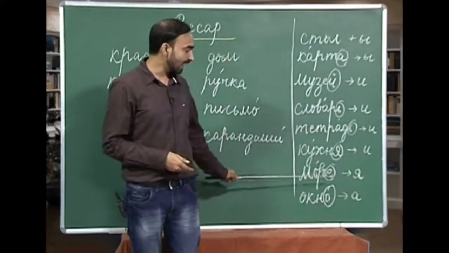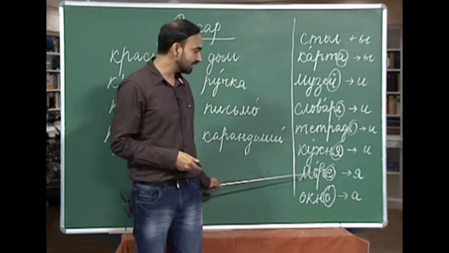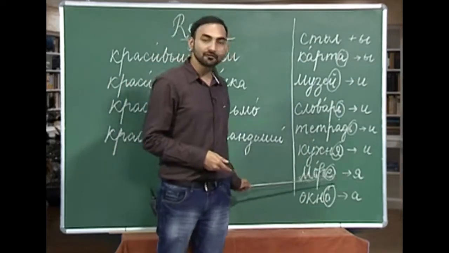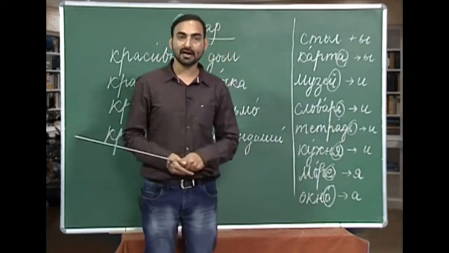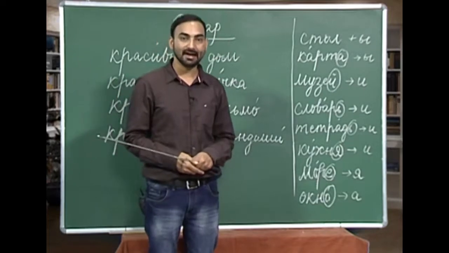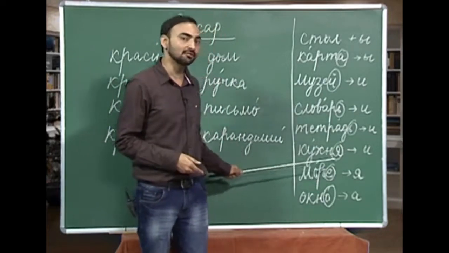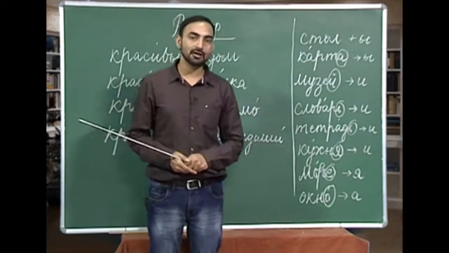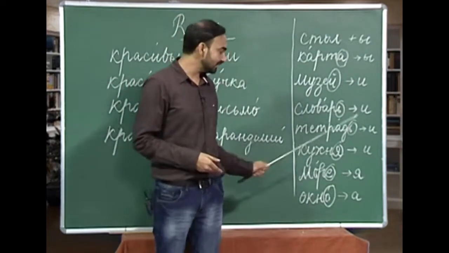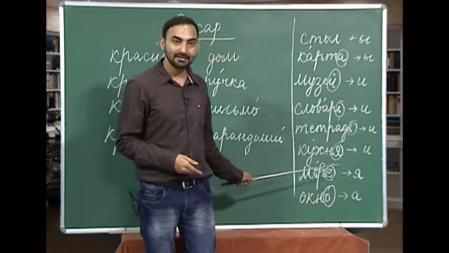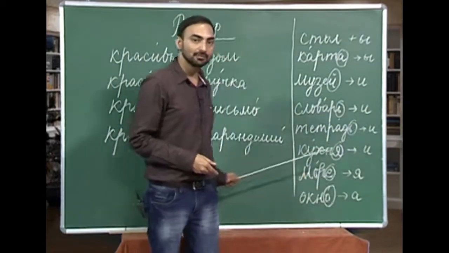The next one we have is more. As you can see, more ends with a soft vowel e. So, all the nouns with soft vowel ending e are neuter gender nouns. So, how do you form a plural of a neuter gender noun with e ending? We replace e with ya. So, the plural of more, morya.